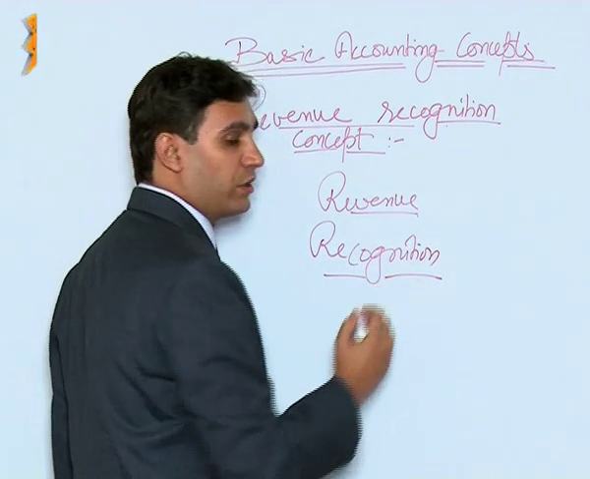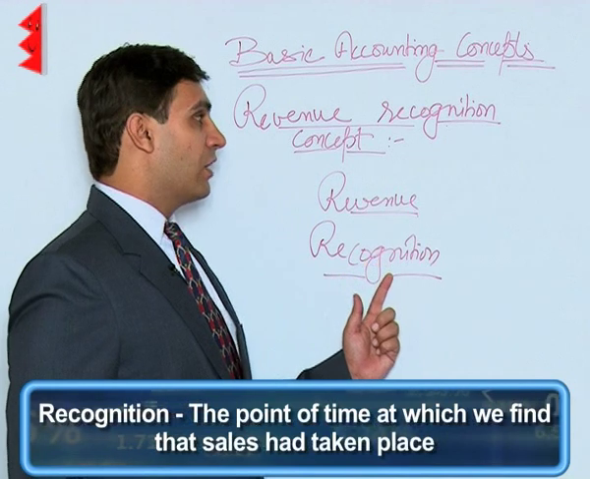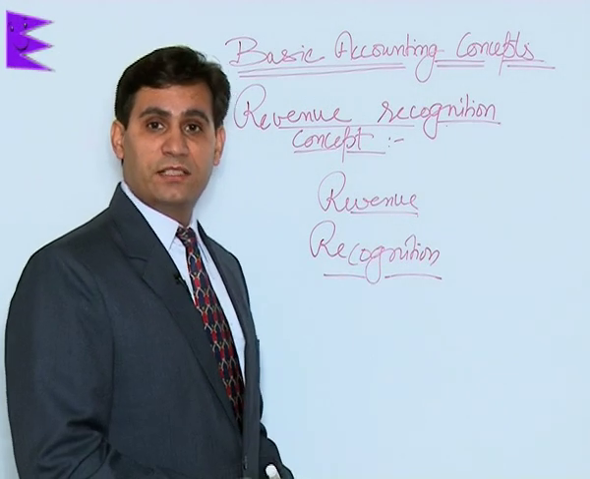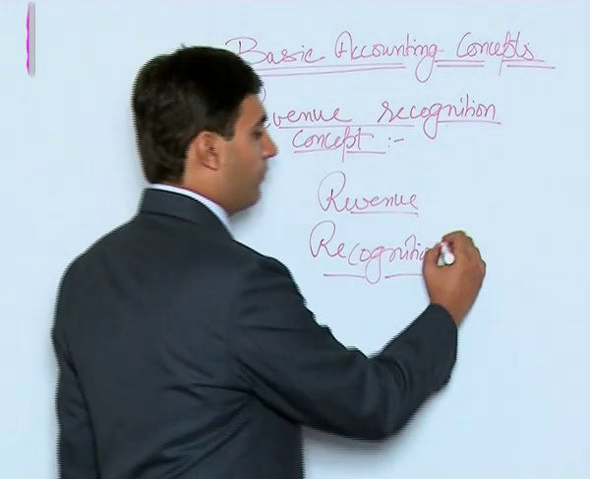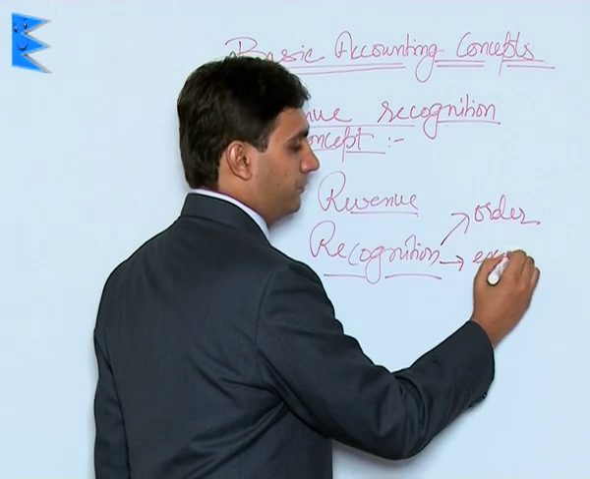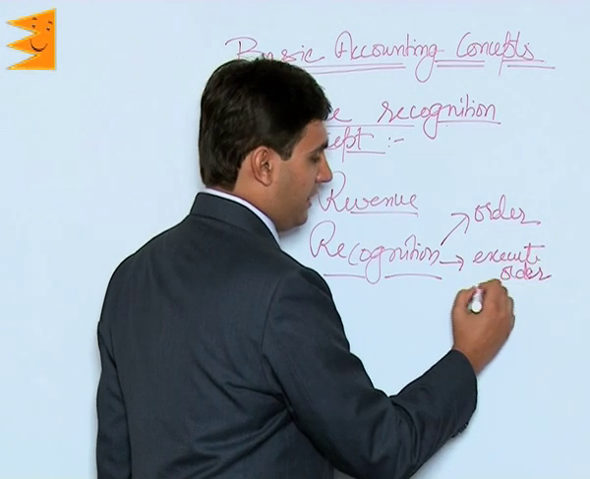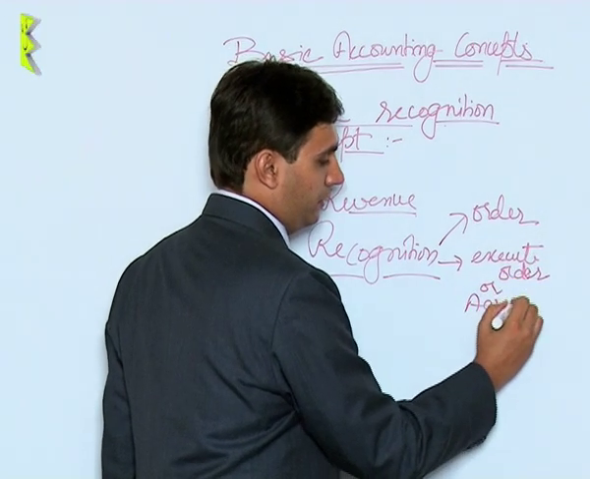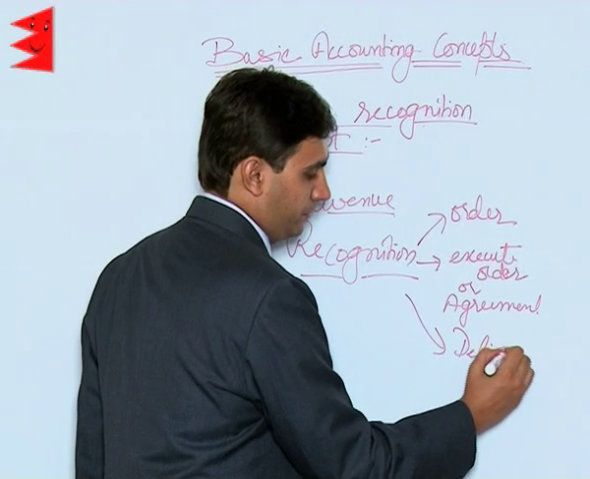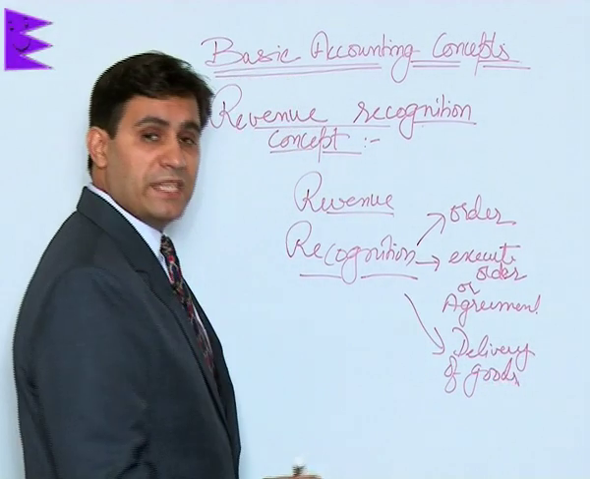Now students, what is recognition? That is, at what point of time should we recognize that sales have taken place? Now, in relation to sales, there are various steps. We will receive an order. We will execute the order. Or we can say that there would be an agreement. Then there would be delivery of goods. So these are basic steps.